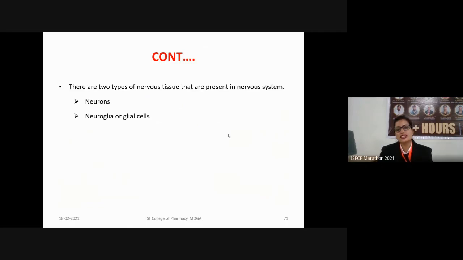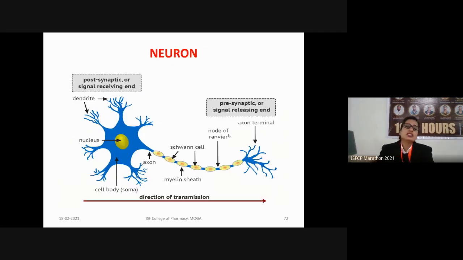They do not carry out any impulses, they do not carry out the conduction or propagation of nerve impulses. They are just there to support the neurons. Although the number of neuroglial cells is more than the neurons, they only provide the nourishment or the insulation to the neurons.